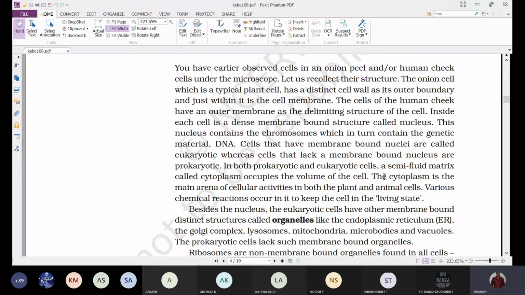So whether it is a prokaryotic cell or a eukaryotic cell, the cell consists of a semi-fluid matrix, and this semi-fluid matrix we call cytoplasm, which occupies the major volume of the cell.